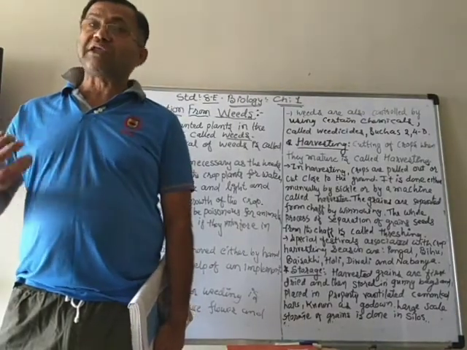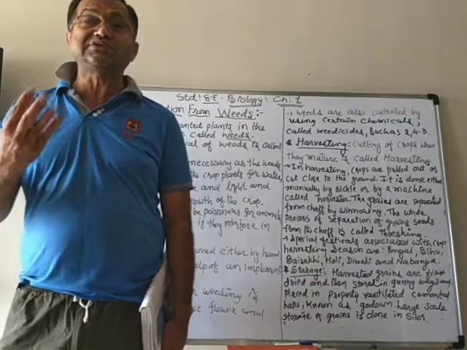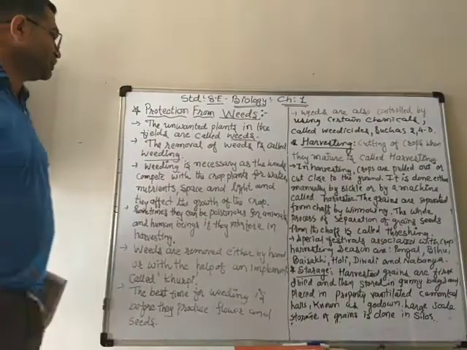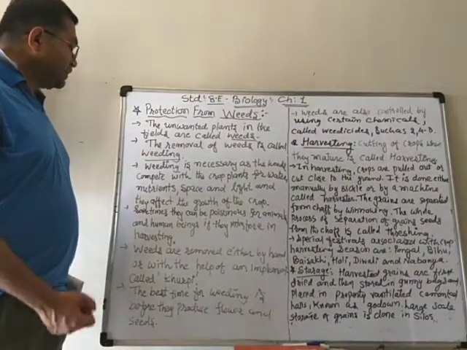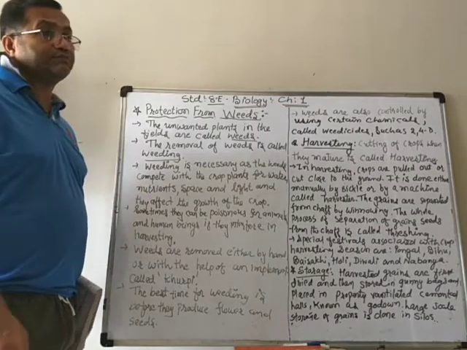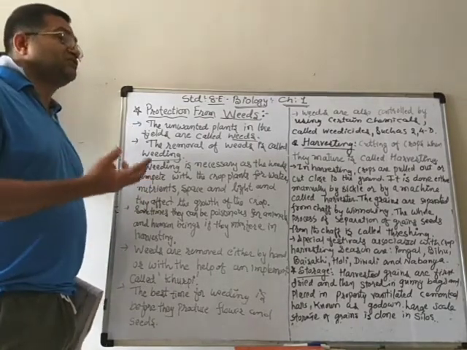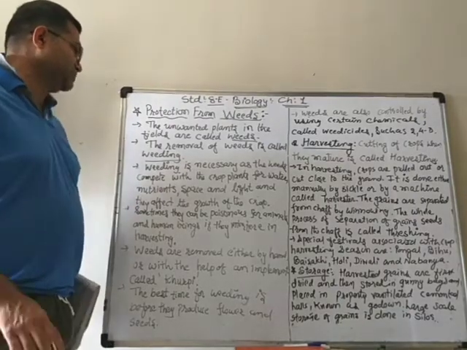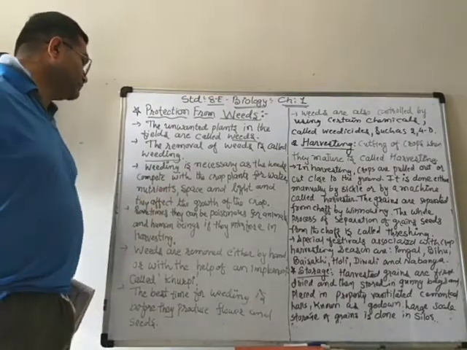So it is very necessary that from time to time we remove the weeds from the soil. Otherwise our crop will not grow properly. The production will be very poor, and therefore it is very necessary that we remove them from the soil.